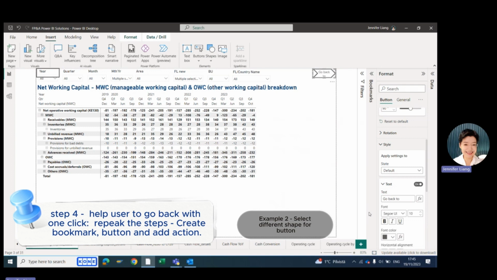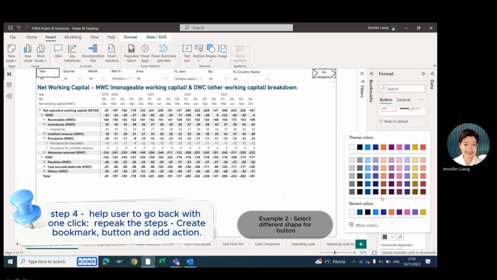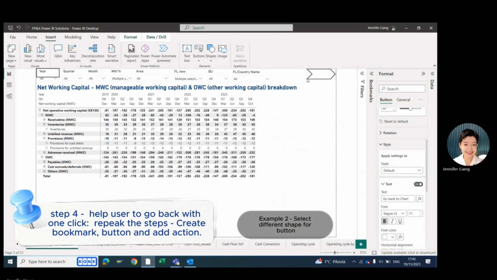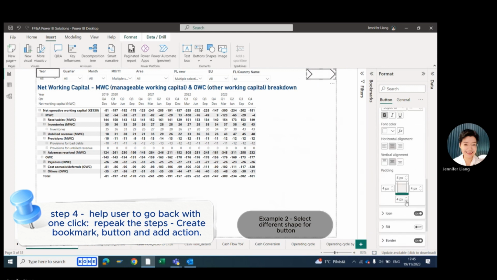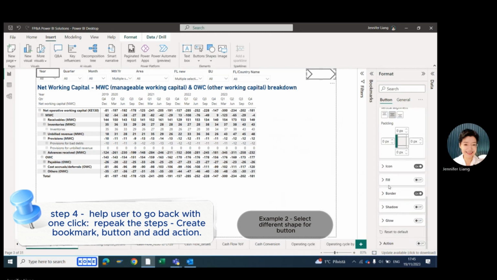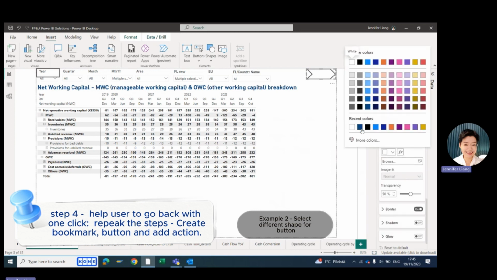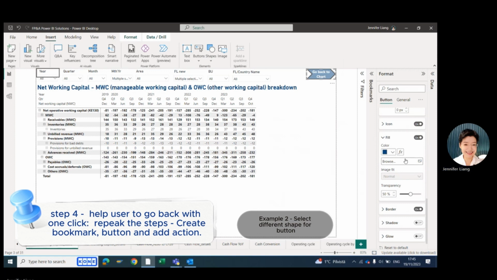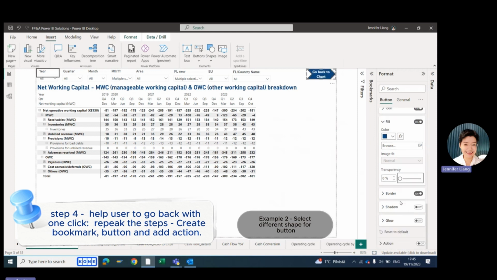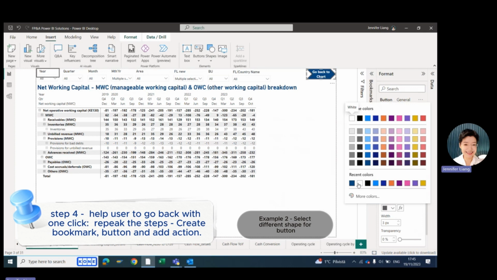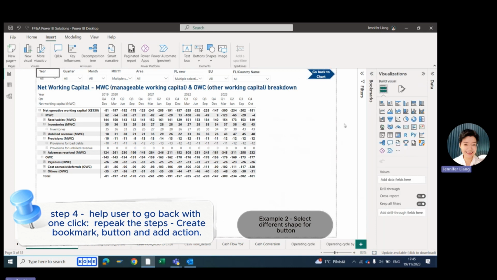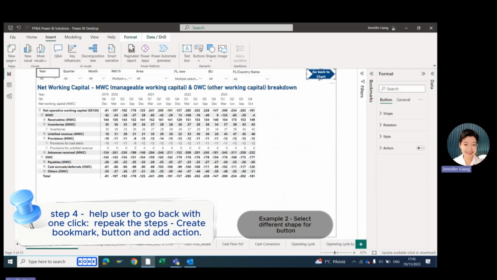Go back to chart. Reduce the padding to save space. Navy blue to create contrast. Reduce the transparency. White border. All right, now the second button is ready.